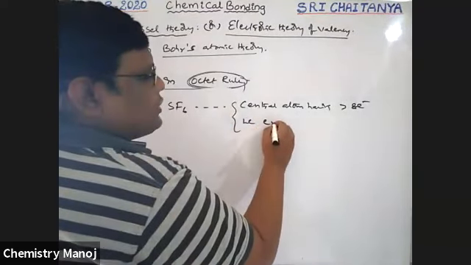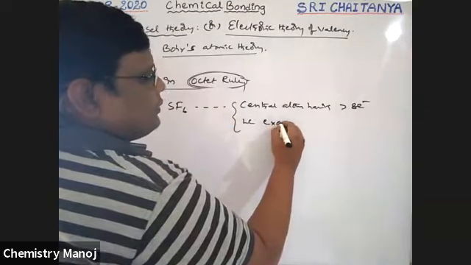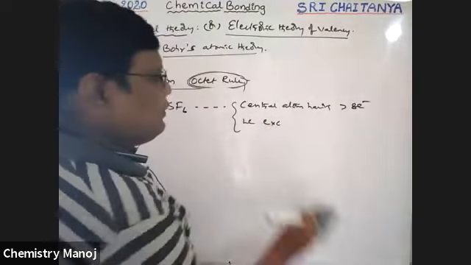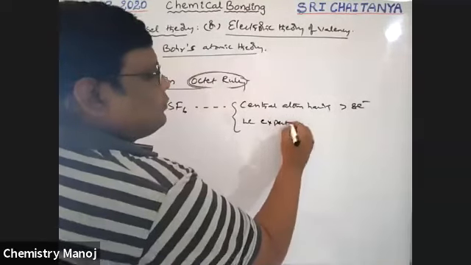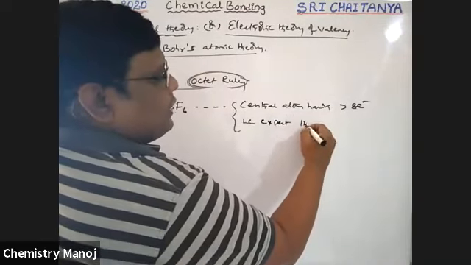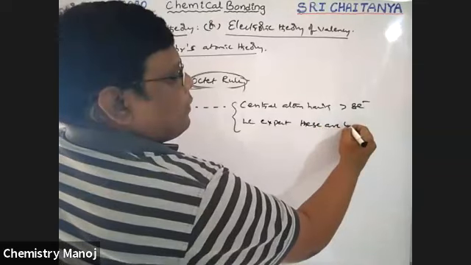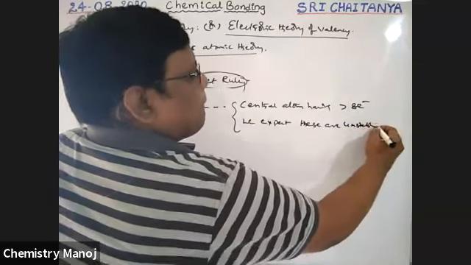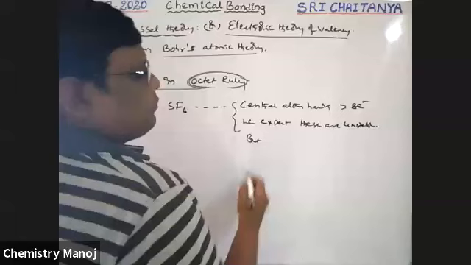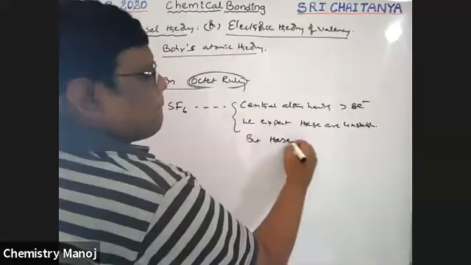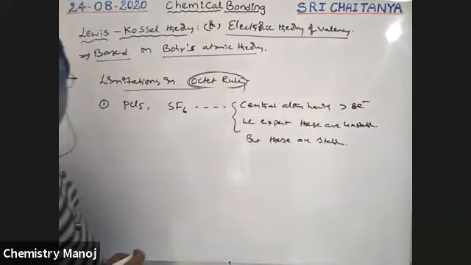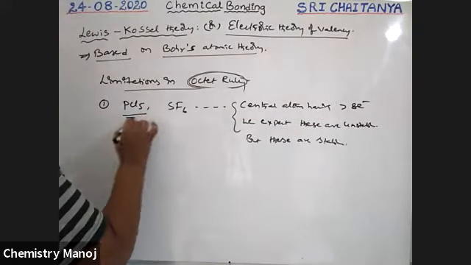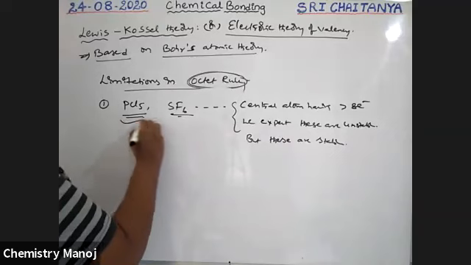That is why we expect these to be unstable, but these are stable even though they have greater than 8 electrons.